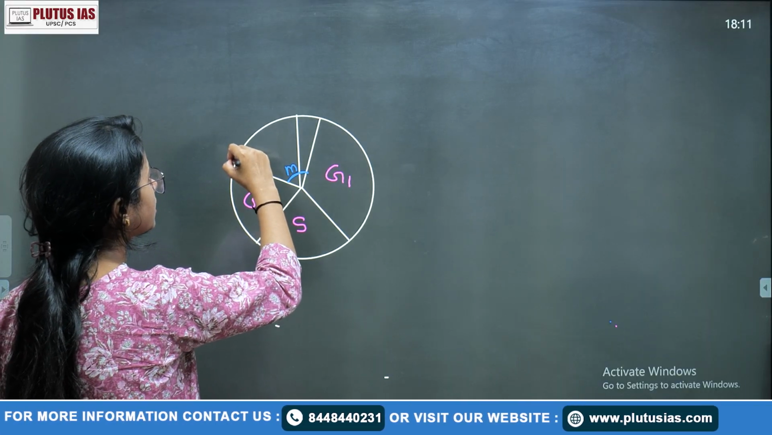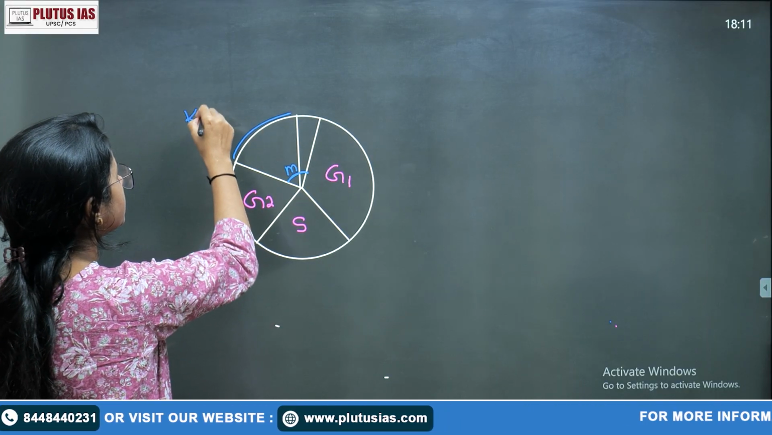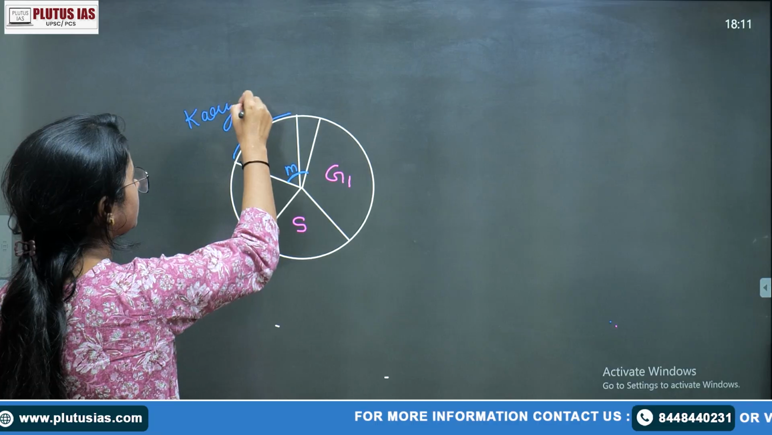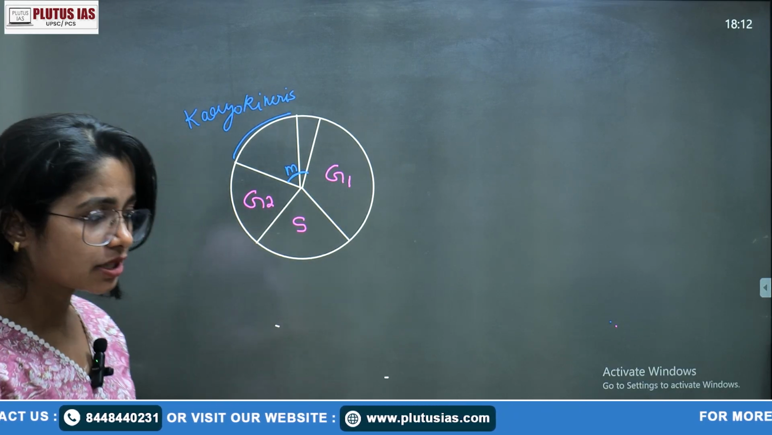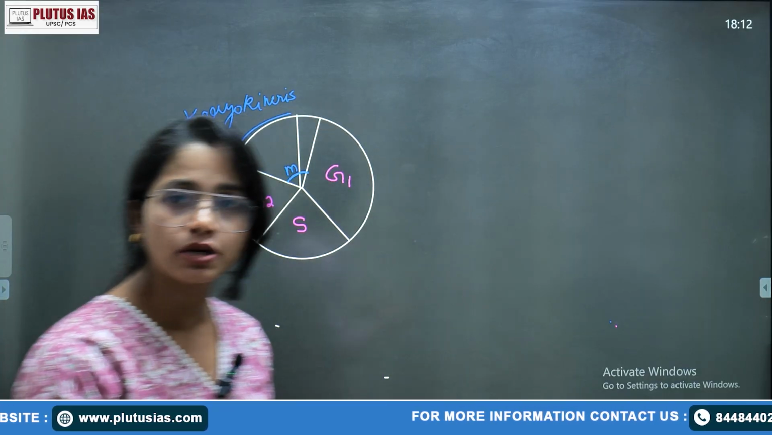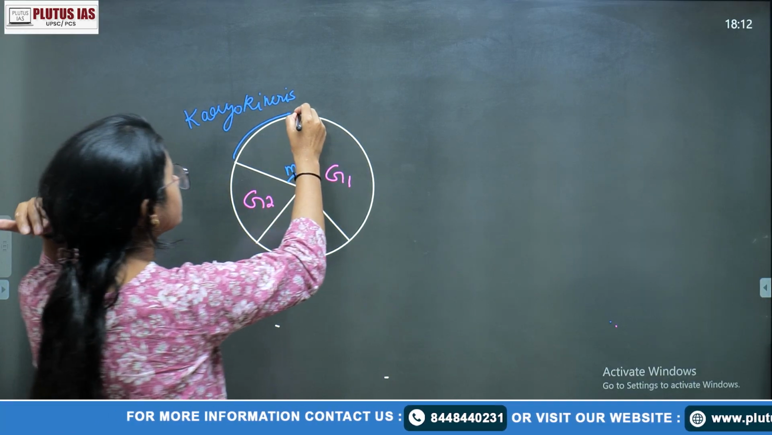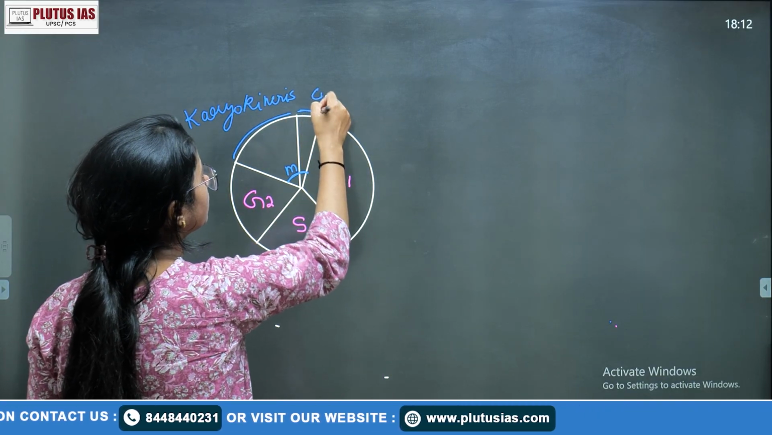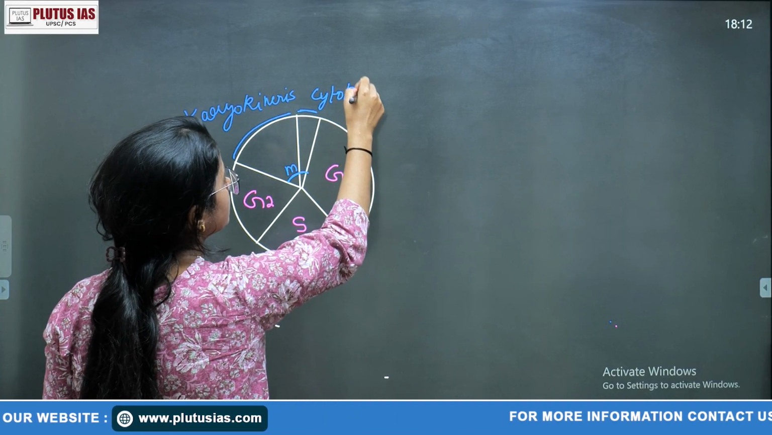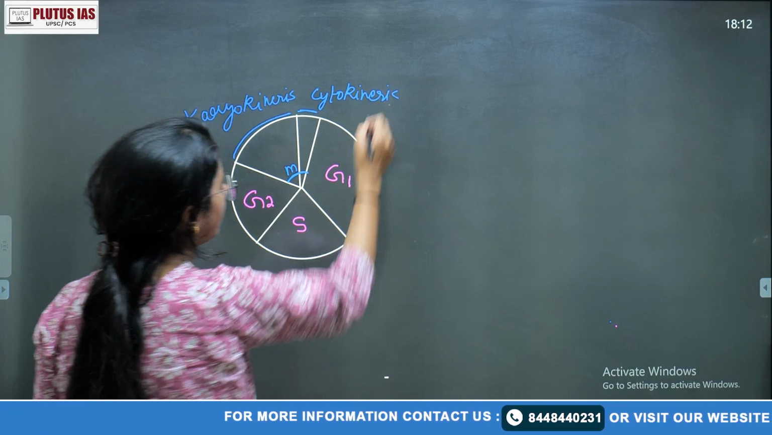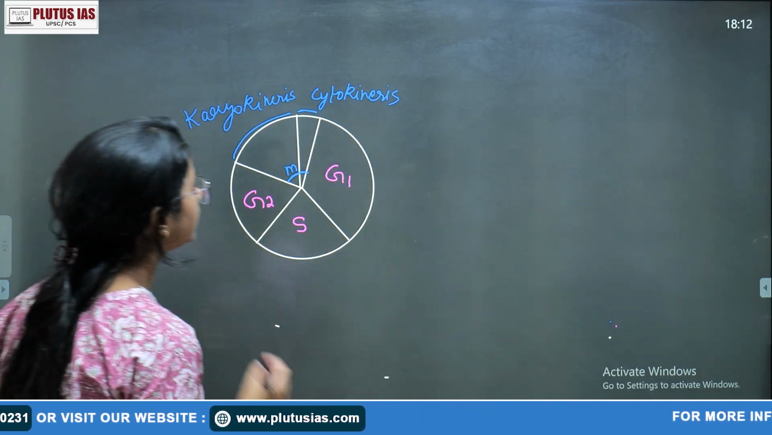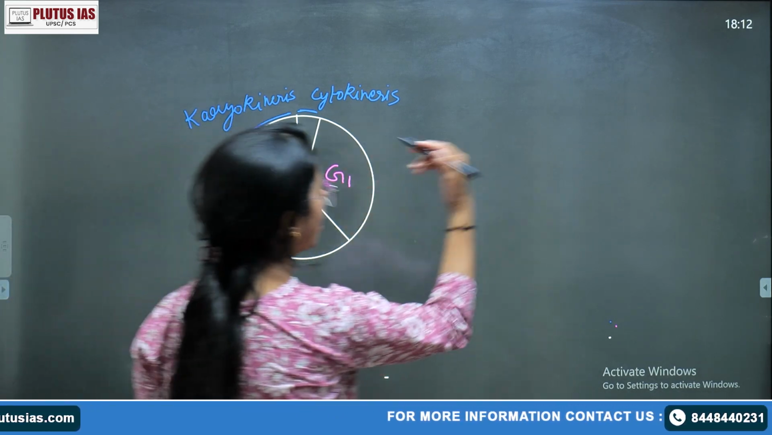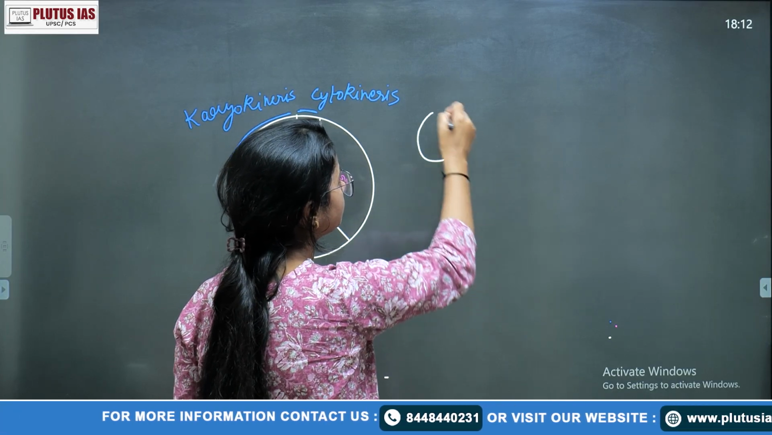The M phase has karyokinesis, or firstly to divide the cell, we need to divide the nucleus. This is your karyokinesis and this is your cytokinesis. If I want to make it very easy to understand, how can I say this about this process?